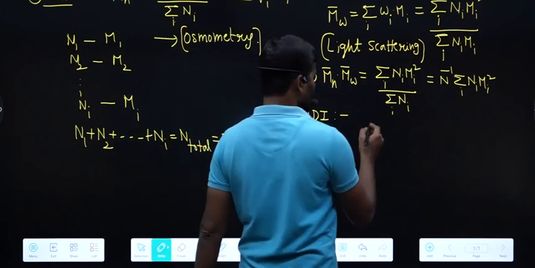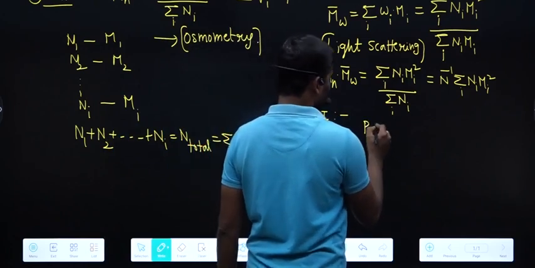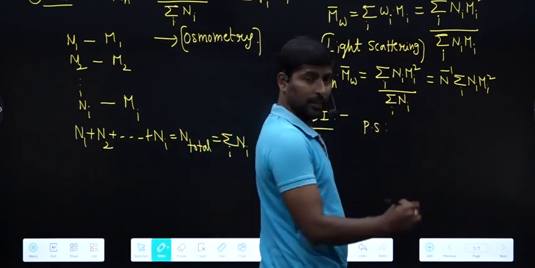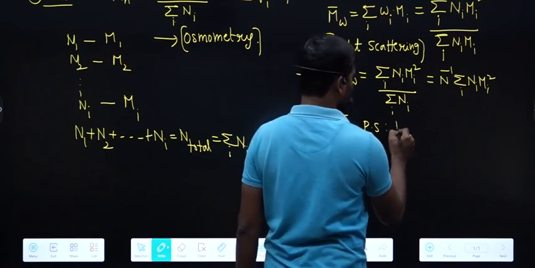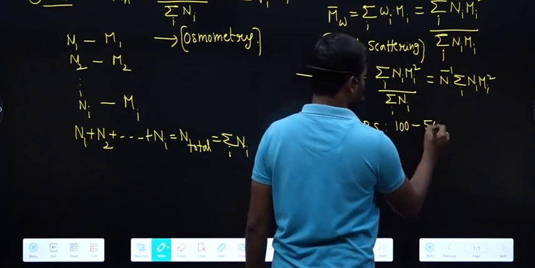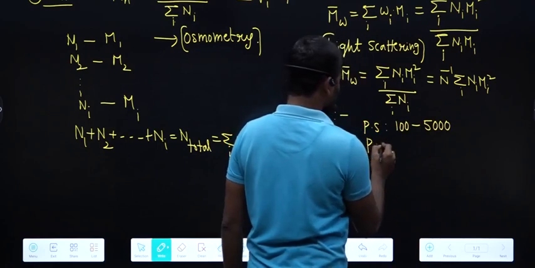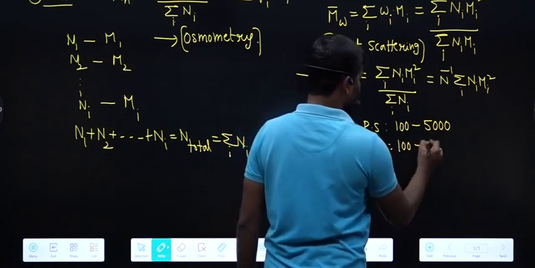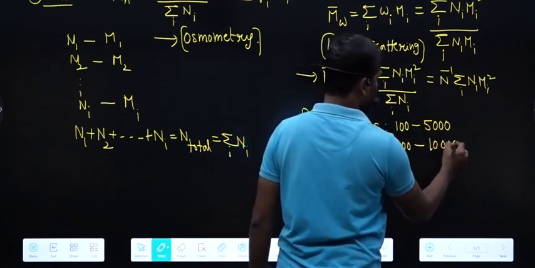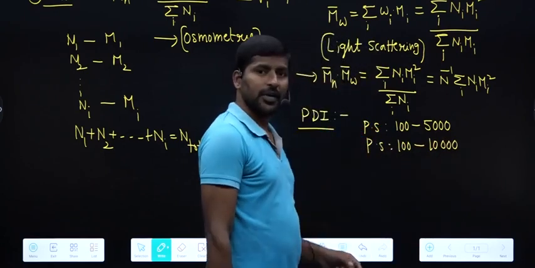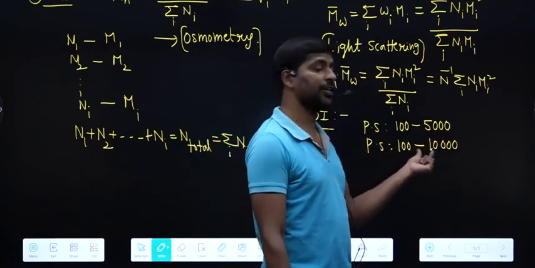For example, for a given polymer sample, the weights are distributing like this, 100 to 5000. Another polymer sample we are taking, the weights are distributing like this, 100 to 10,000. Where is the distribution high and where is the heterogeneity high?